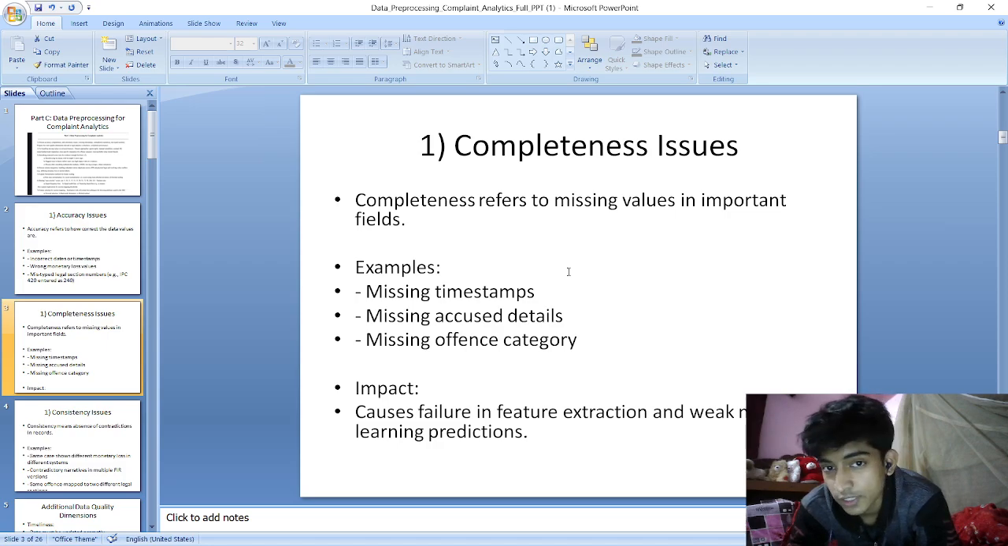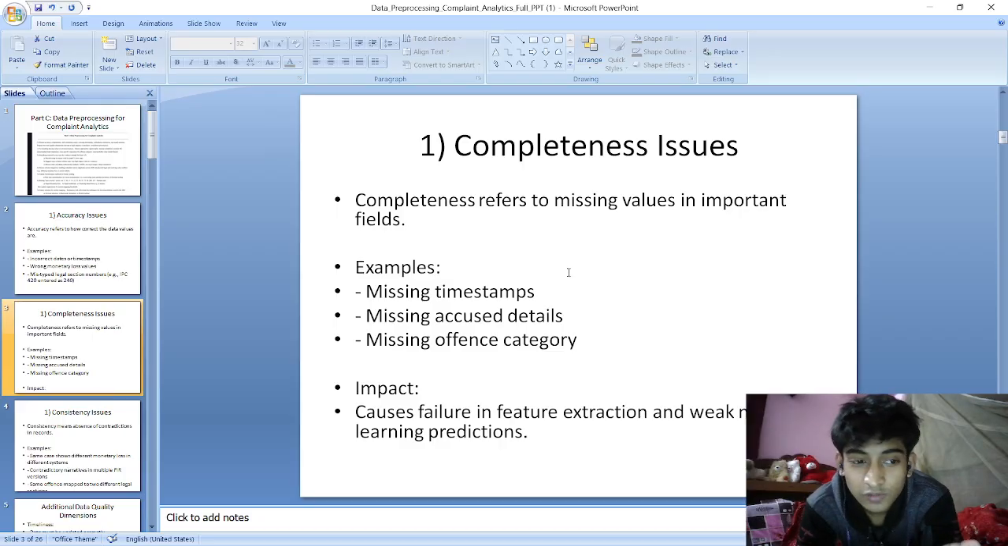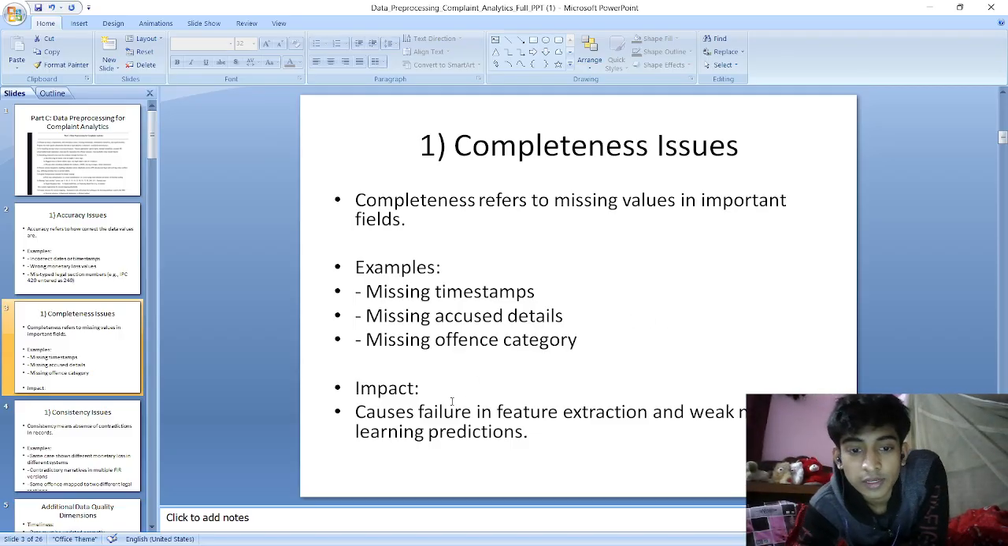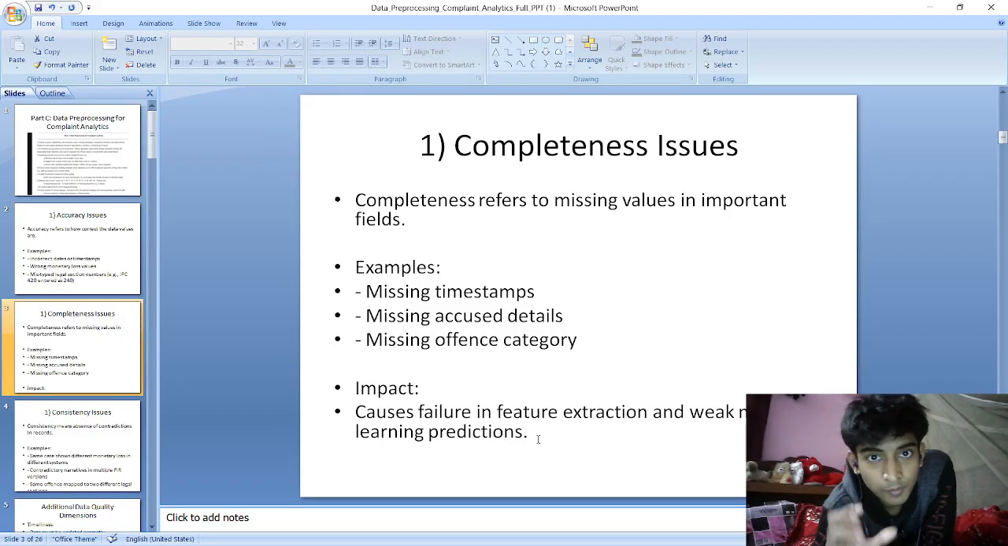Completeness means there should be no missing value in important fields. For example, if we have a complaint and there is no section mapping to it, it will not make any sense. Completeness refers to missing values in important fields. For example, there could be a missing timestamp, missing accused detail, missing offense category. The impact is failure in feature extraction and weak machine learning prediction. If there are multiple missing values in the data set, our model could not predict well in a real-time environment.